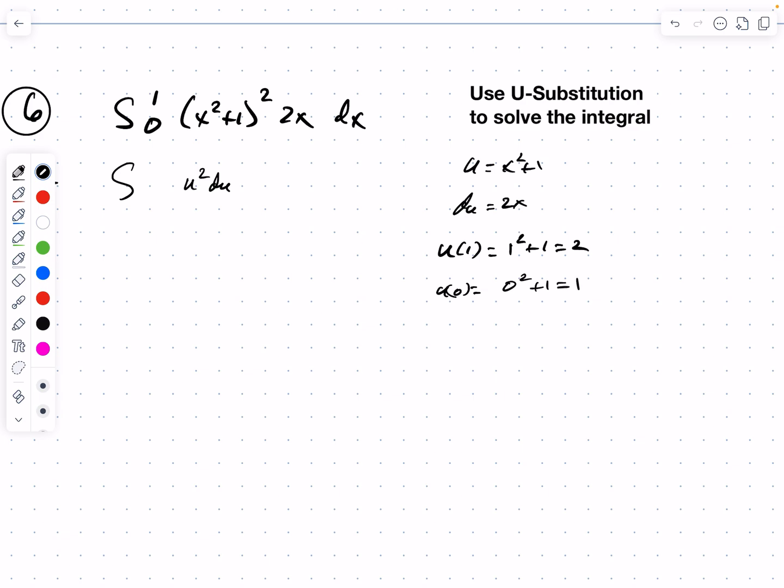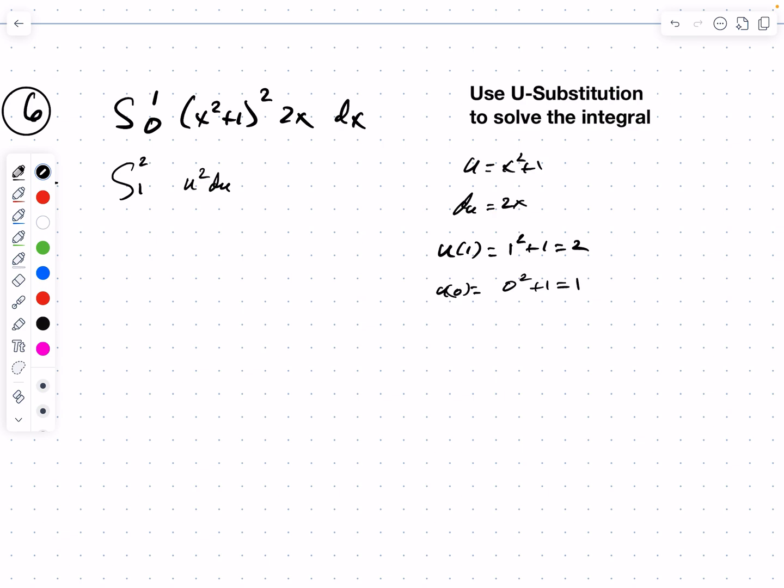So if I want to rewrite this using the really slick little technique of u substitution, I can do that, but I've got to change the limits. Instead of 0 to 1, it's going to be 1 to 2. So this is going to be 2, this is 1. So now I can go ahead and use my new technique, u substitution.